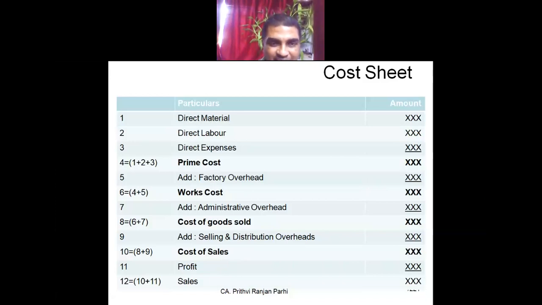Okay. So what is cost of sales? That is also your cost of production or works cost. In this kind of question, you have to be a little careful. If cost of sales data is there, and selling and distribution overhead and administration overhead are also there, then you have to arrive at works cost by deducting these two things.